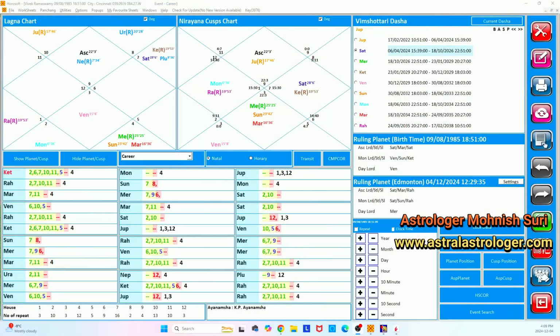So now the first thing is Vivek Ramaswamy's chart. I'm going to evaluate it here in front of you. So I'm going to share my screen.